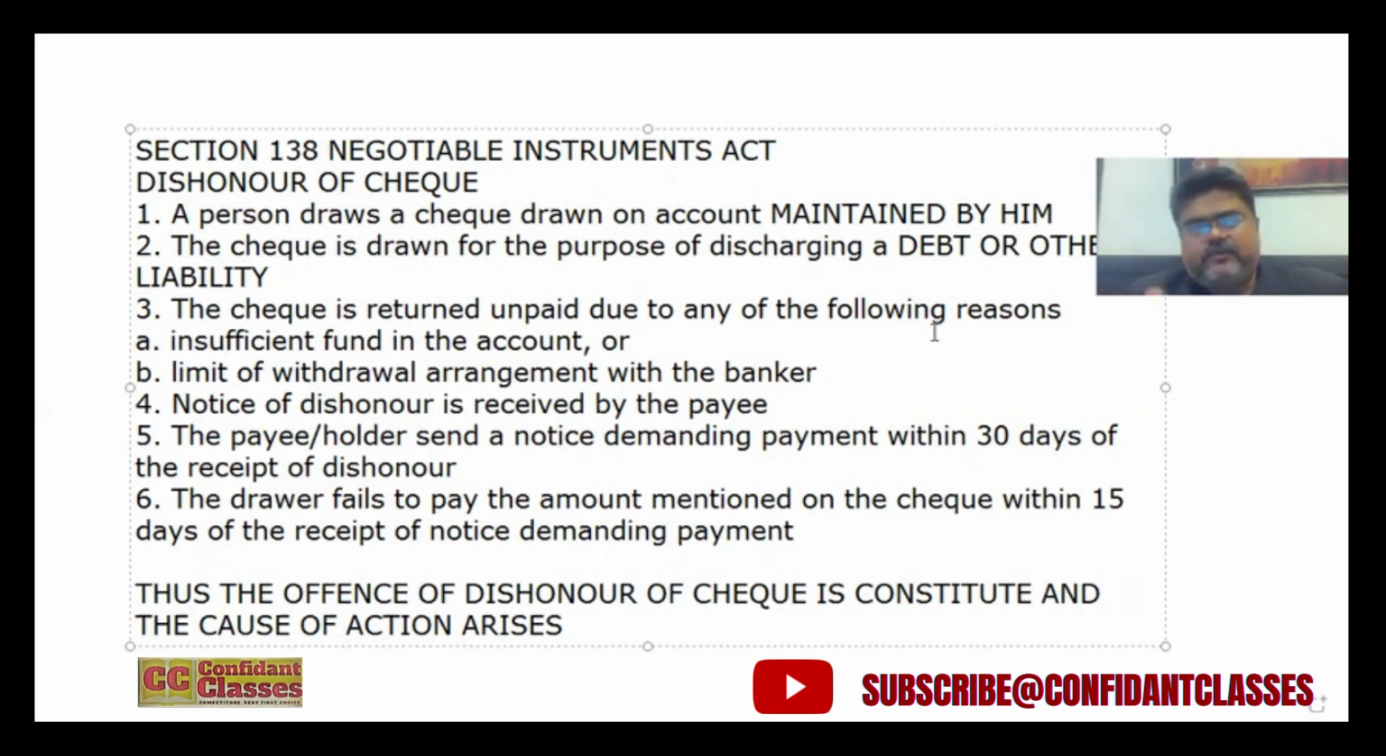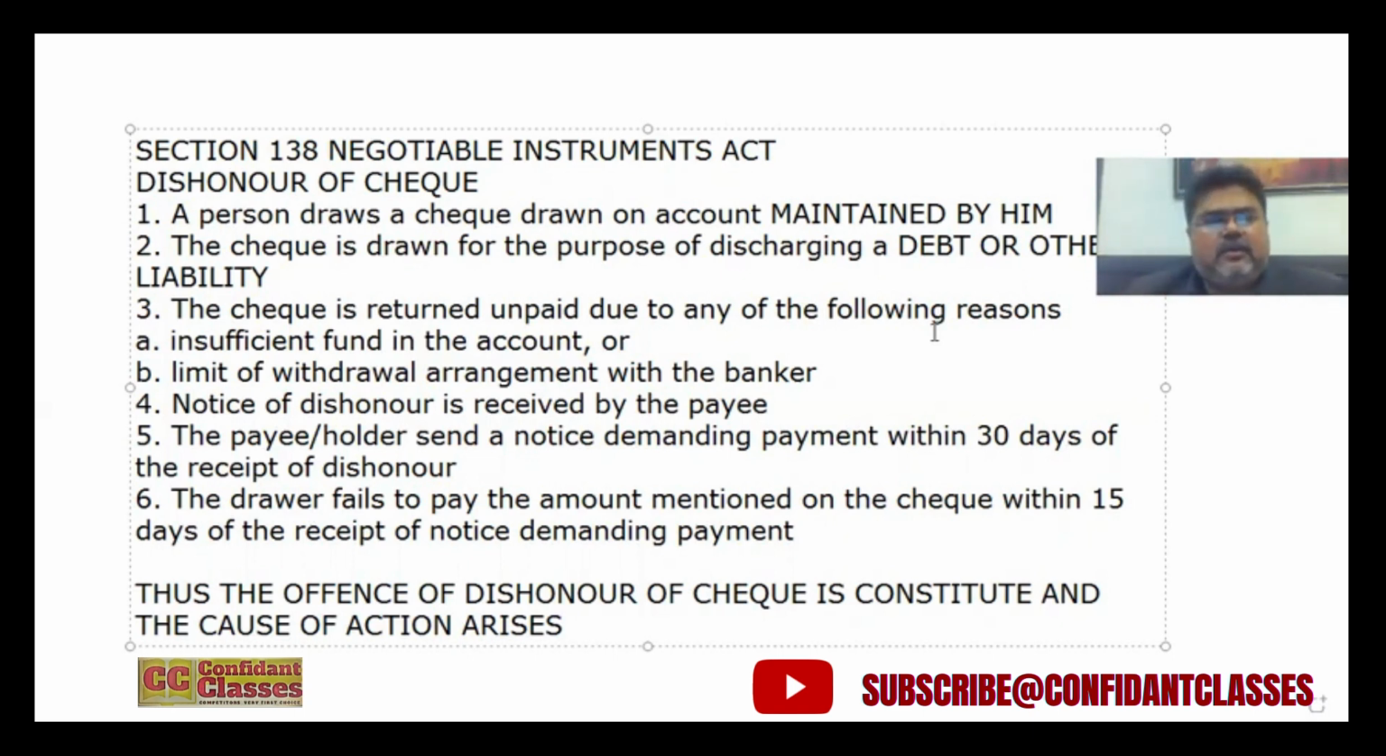You can see on the whiteboard, maintained by him. So the account must be maintained by the person who is drawing the check. Let's say A has drawn a check of rupees 50,000. Payment is to be made to Mr. B. So the check must be of that account which A maintains. If that is already a closed account, hence the account stands closed on the date mentioned on the check, let's say 13th of August 2020 is the date mentioned on the check, but before that date the account was already closed, then Section 138 will not be attracted.